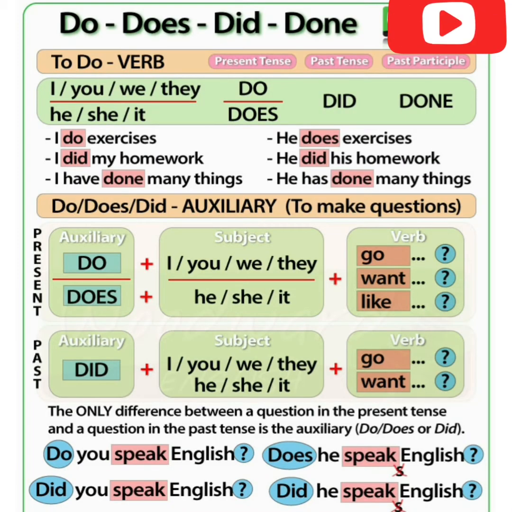Now let us learn about do verbs. Do verbs are three in number. They are do, does, and did. Among these, do and does are used in present tense and did is used in past tense. Do is used with plural subjects, does is used with singular subjects, and did is used with both singular and plural subjects. Like be verbs, do verbs are also used to frame yes or no type questions.